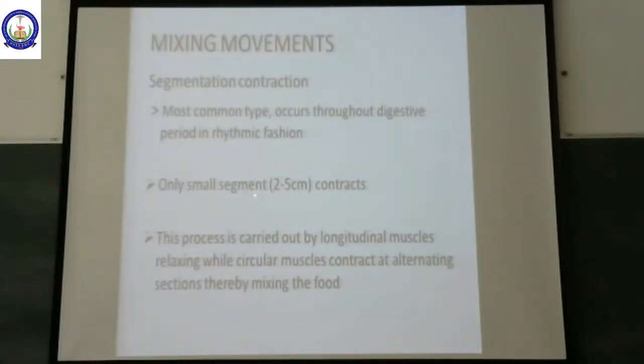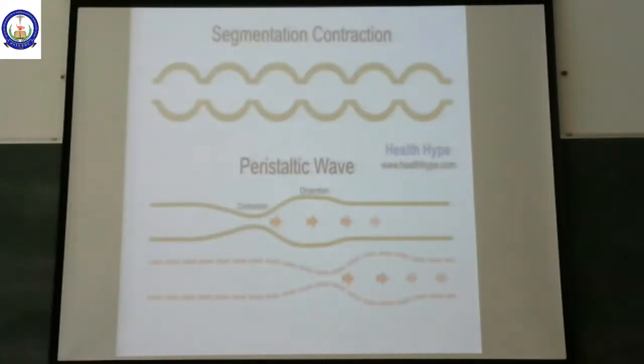A small segment of 2 to 5 centimeters is formed, which is going to contract. Now, this process is carried out by longitudinal muscles, which are going to relax, while circular muscles are going to contract. This is going to alternate the sections and helps in mixing of the food.